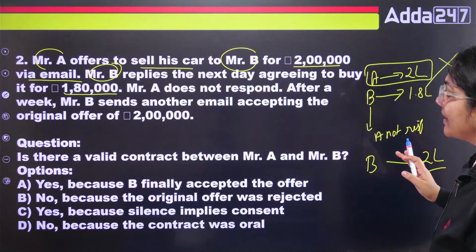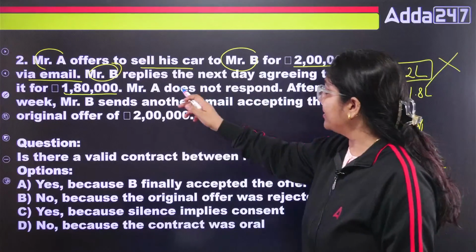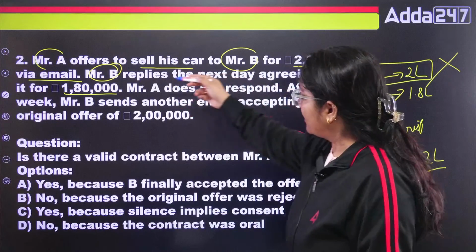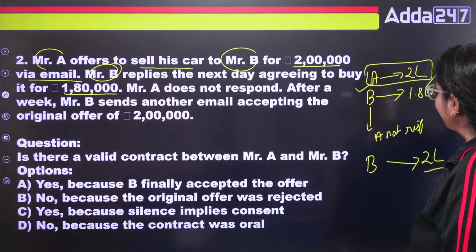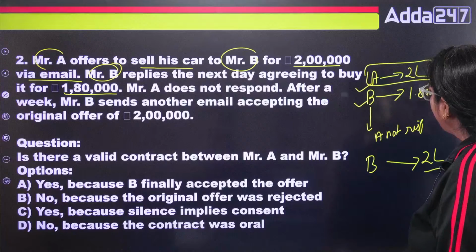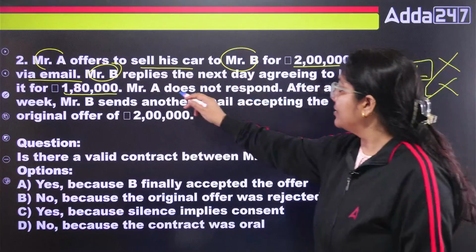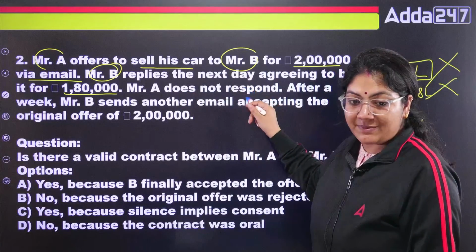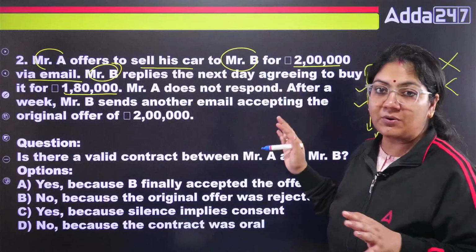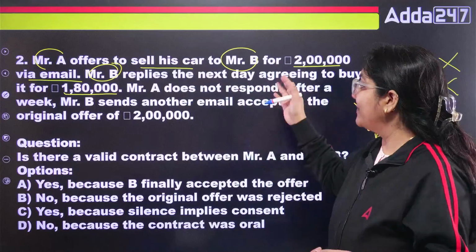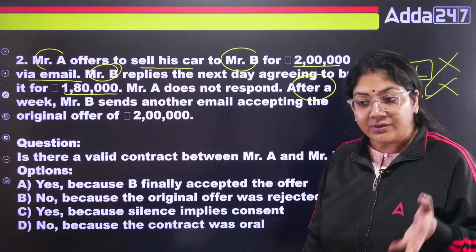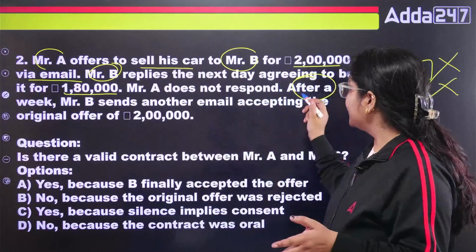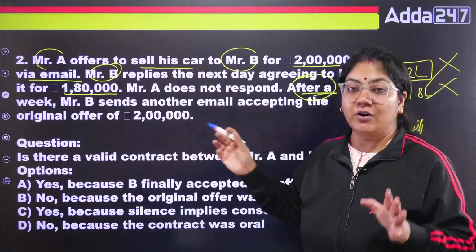When B offered, A also did not respond to the offer made by B after a week. And at this particular time, A has not mentioned anything.